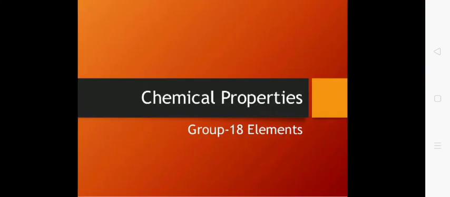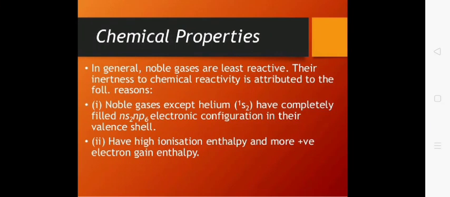Next is their chemical properties. Mostly it is observed that the noble gases are least reactive. They are generally inert. The reason behind this is they have a completely filled ns2 np6 electronic configuration. This is the first reason. And the second reason is their ionization enthalpy is very high. And third is their electron gain enthalpy is positive. Therefore, noble gases are generally inert. They are not reactive.